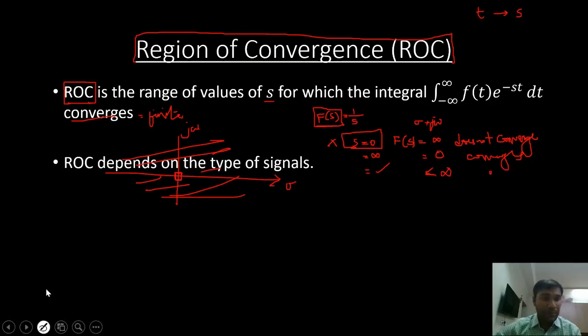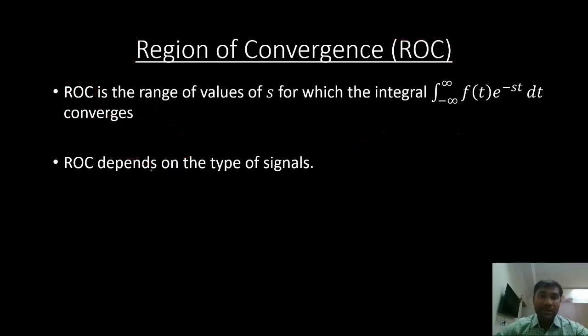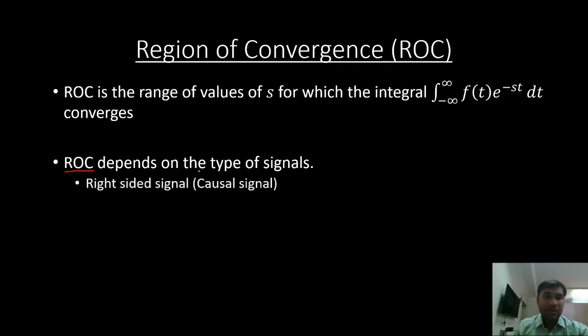Now I'll erase everything here. Now ROC depends on the type of signal we are considering. So the first type of signal is the right-sided signal, or causal signal. How does it look? It is only defined for positive values of t. Such signals are called causal signals.